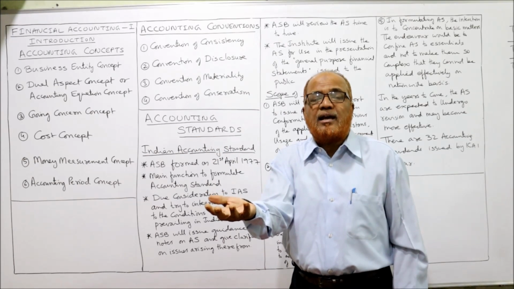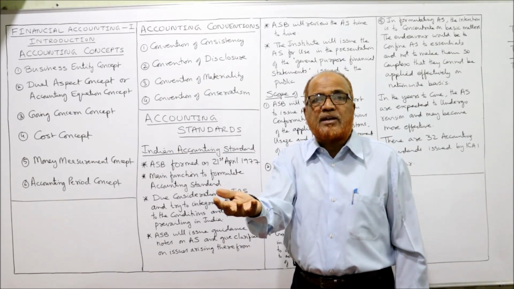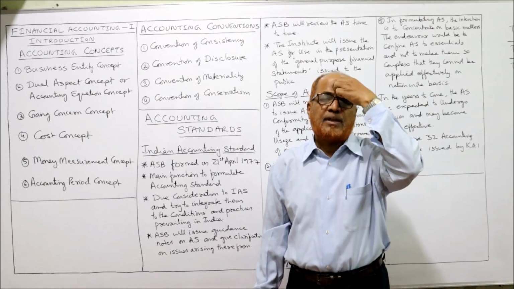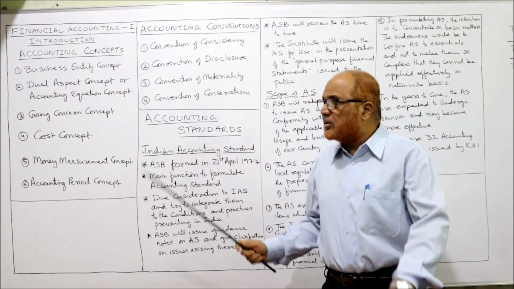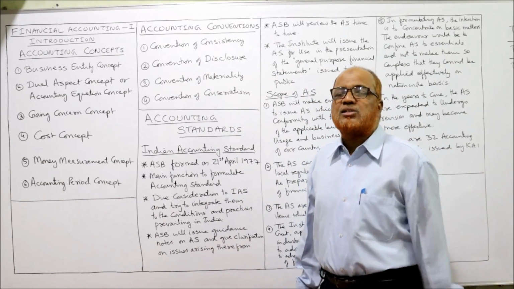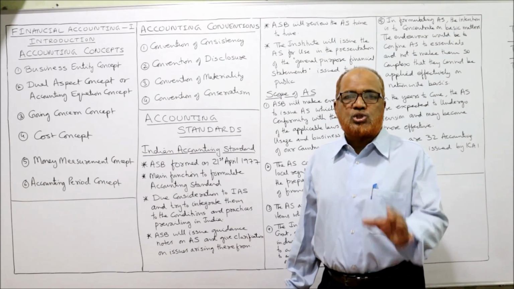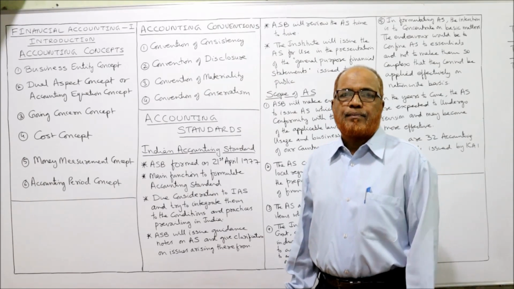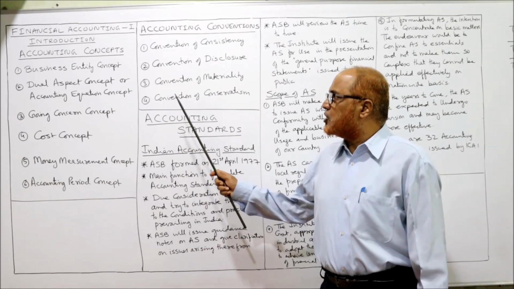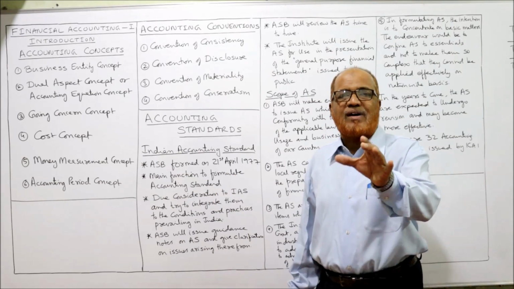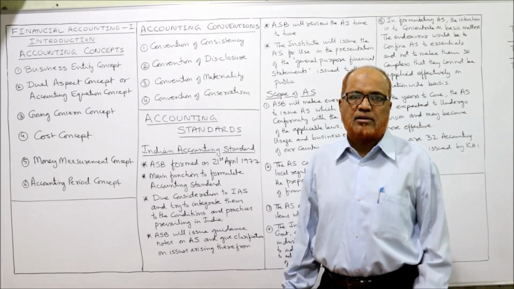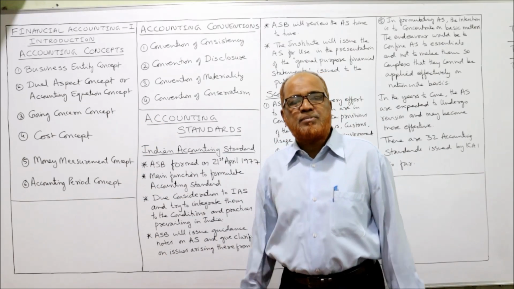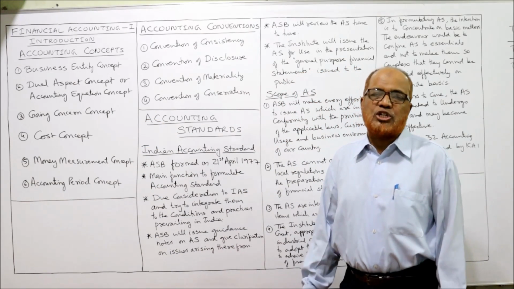But if a gain is expected to accrue in future, we should not record the gain until and unless it is received. That is called conservatism. On the convention of conservatism only, stock is valued. Stock is valued at the lower of cost or market price, whichever is less. This is the application of convention of conservatism. So these 4 are the conventions. So 6 concepts I have explained and 4 conventions I have explained.